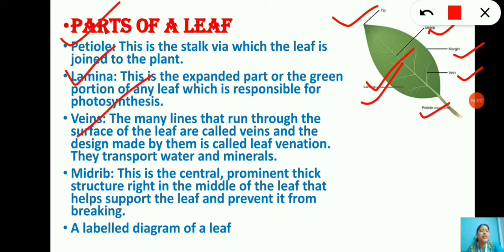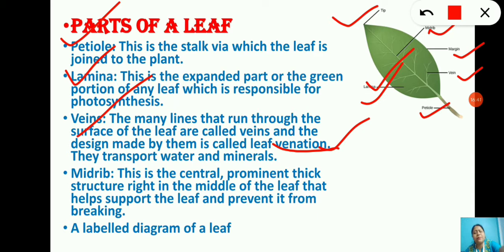Next, the veins. You can see the many small lines that run through the surface of the leaf, and these are called veins. The design made by them is called leaf venation. So these veins make a different design on the leaf, and that is the reason why the design made by the veins is called leaf venation. The main function of the veins is to transport water and minerals.